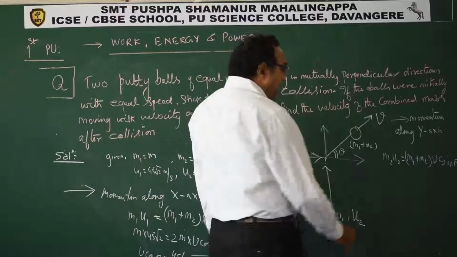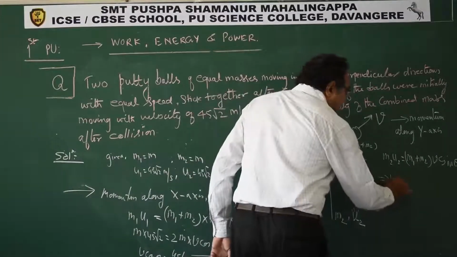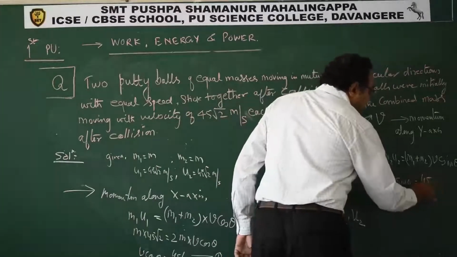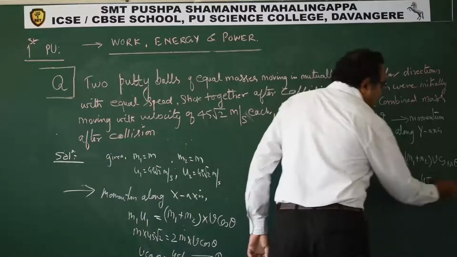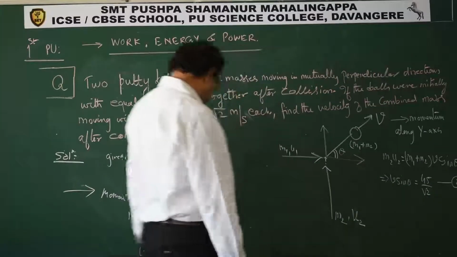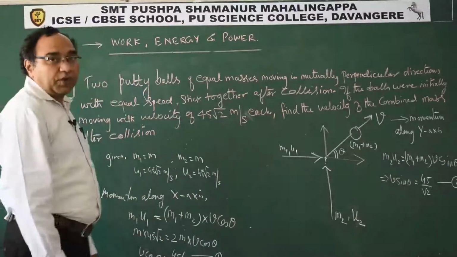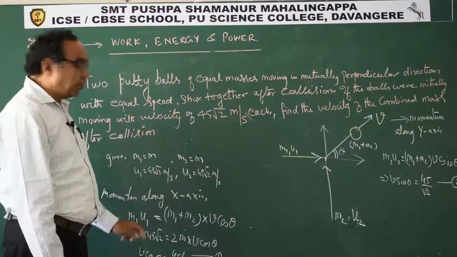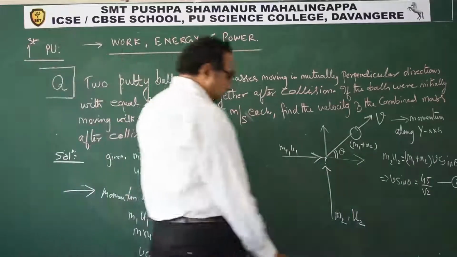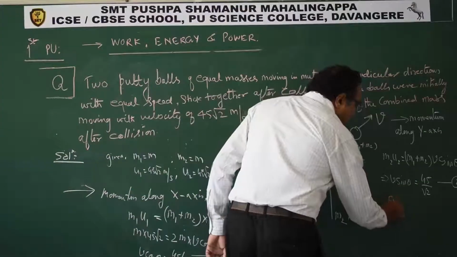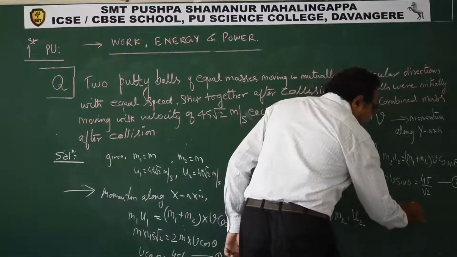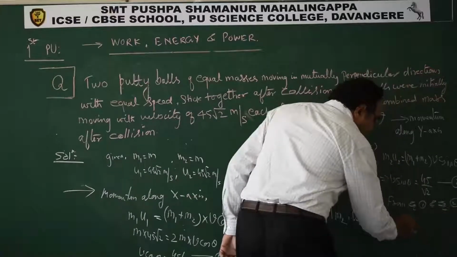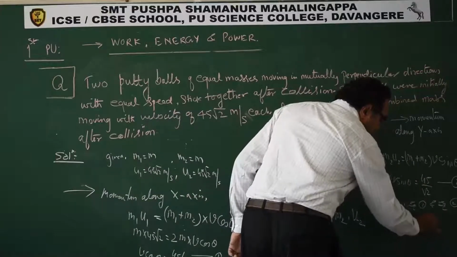Substituting the values, we get v sin theta as 45 by root 2. This is the second equation. Now divide the two equations and you will get tan theta is 1. From equation 1 and equation 2, we get theta is 45 degrees.